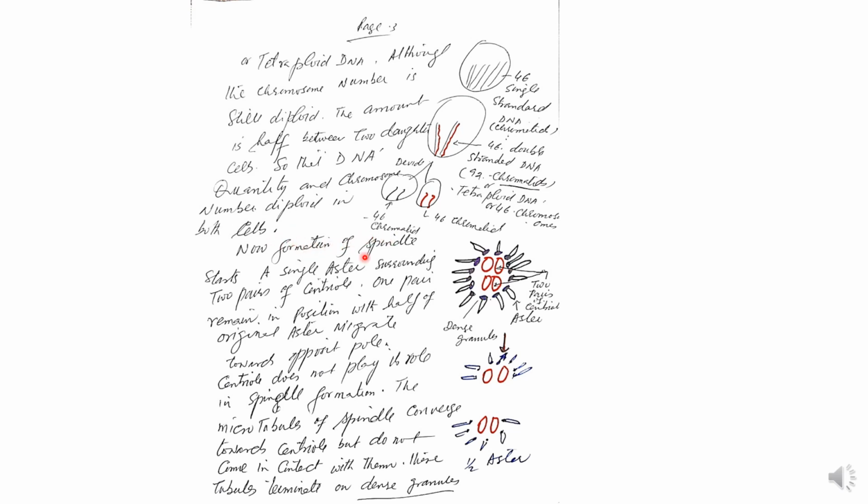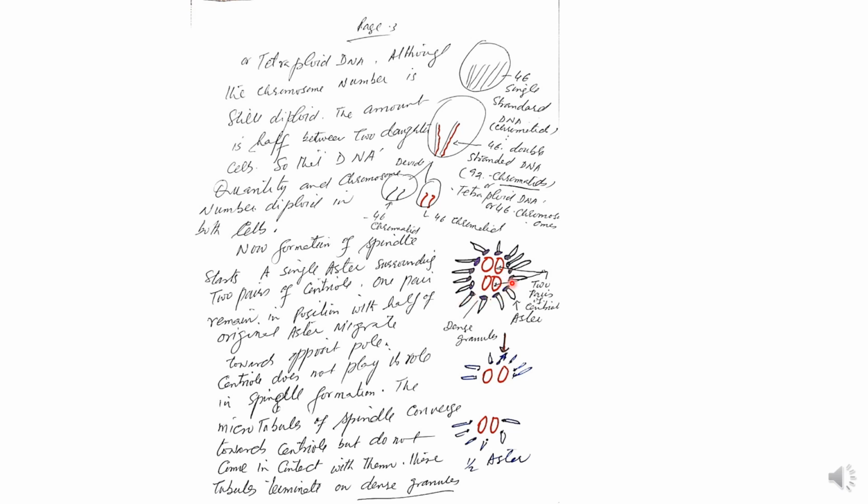Now formation of the spindle starts. The spindle starts at the aster outside the nucleus. What is seen is an aster which is surrounding the two pairs of centrioles. These are the two pairs of centrioles present outside the cell nucleus, surrounded by dense granules.